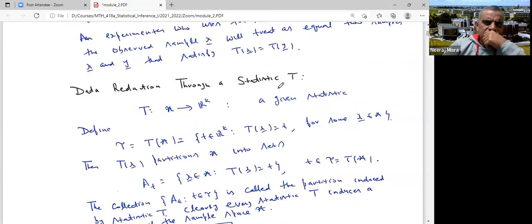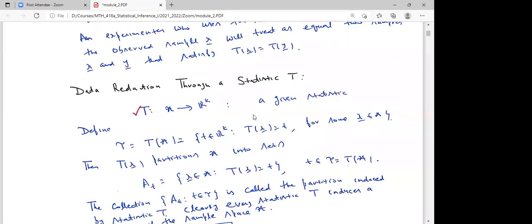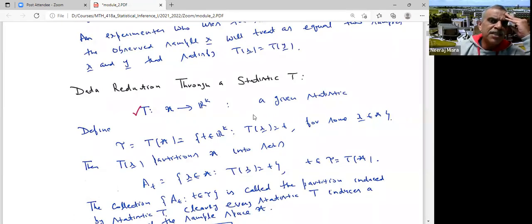So let's talk about data reduction through a statistic T. Suppose T is a statistic, which is a function from the sample space to R^k. There is a given statistic. I define the range of T by tau. So tau is nothing but T of chi, the range of chi, which is the collection of all those values which T can take. That is, the collection of all those small t's such that T(x) equals t for some x belonging to chi. So this is the whole range of values of T.